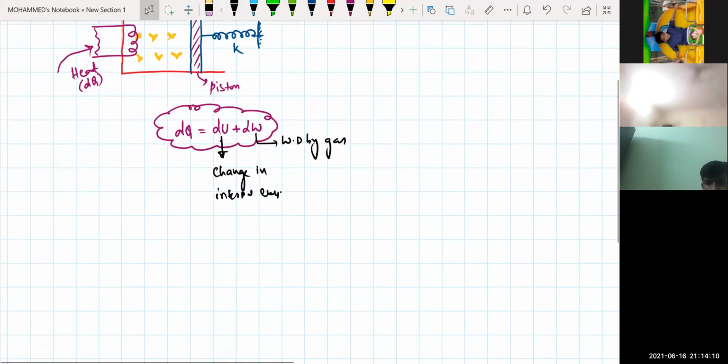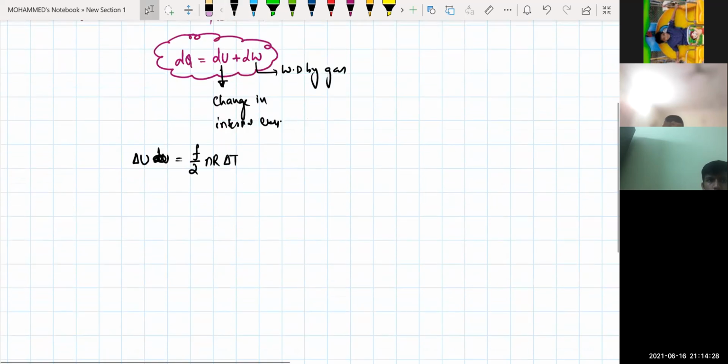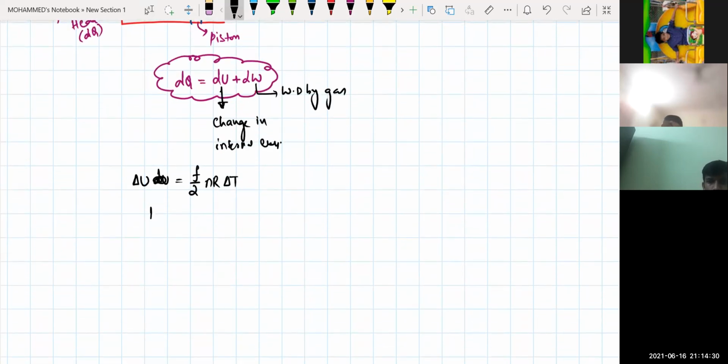Now see, you already know from the kinetic theory of gases that change in internal energy is given by the formula f by 2 nR into delta T. Isn't it? So dU is equal to f by 2 nR into dT. Can I write like this? Yes, sir.